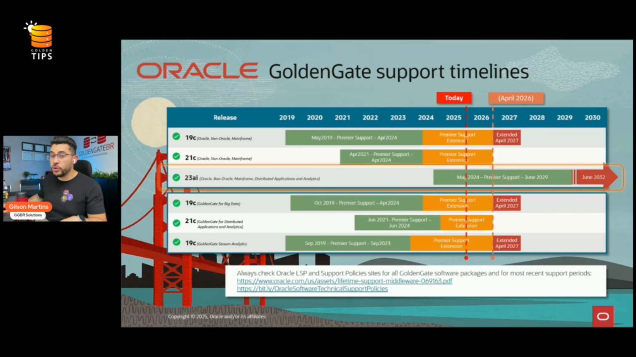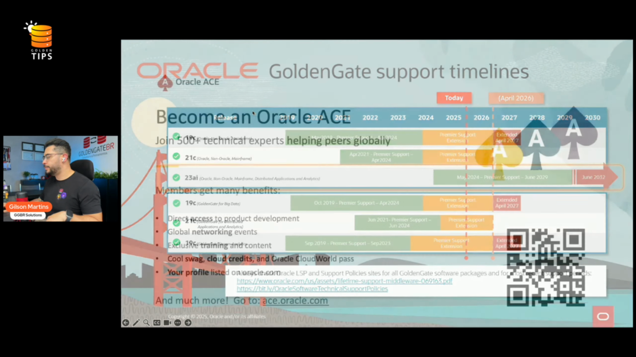This is really critical. And if you are in version 21C and you didn't start thinking how to migrate it to 23AI, you are too late. You need to hurry up and start planning this. And why 23AI? It's because it's the long-term release and we have support until 2029 and extended support until 2032. So if you are using GoldenGate in version 19, you have some time. But if you are using 21C, you need to hurry up and start planning right now this change to GoldenGate 23AI.